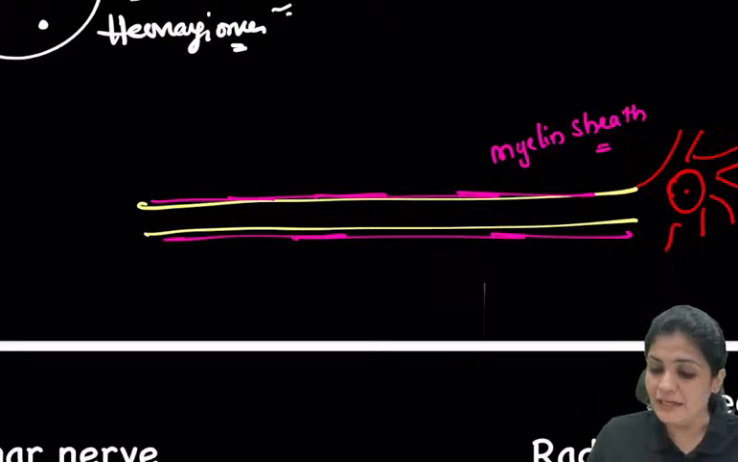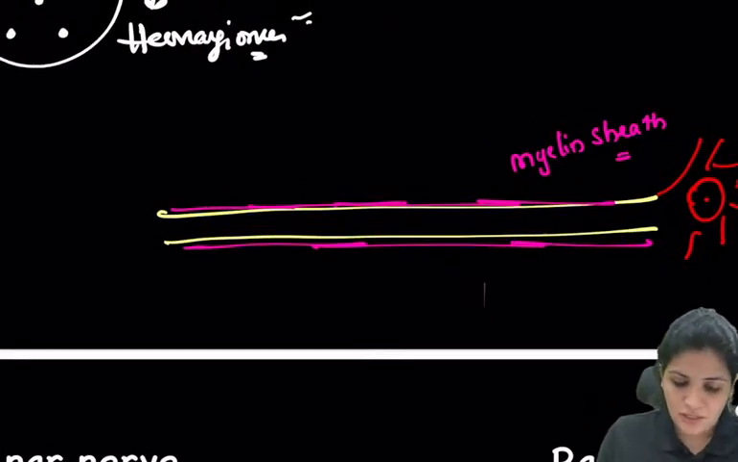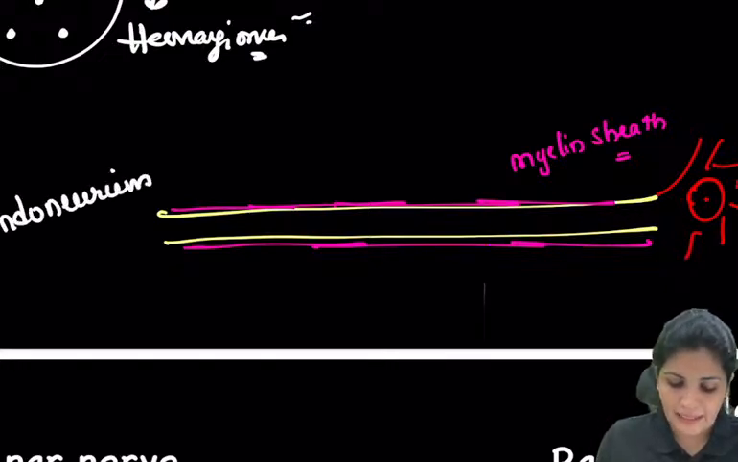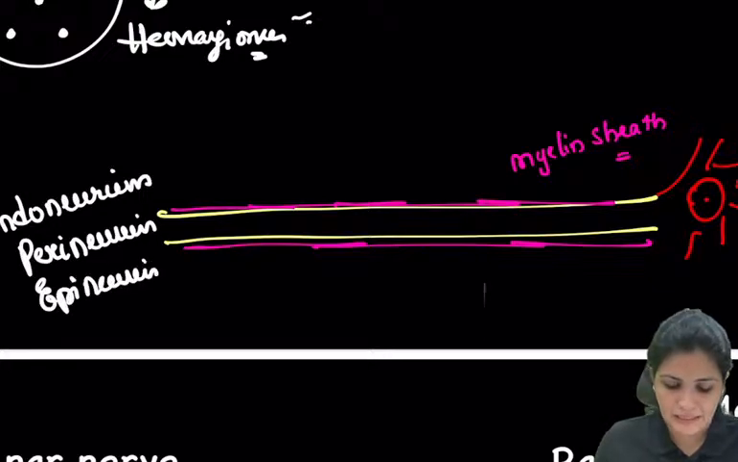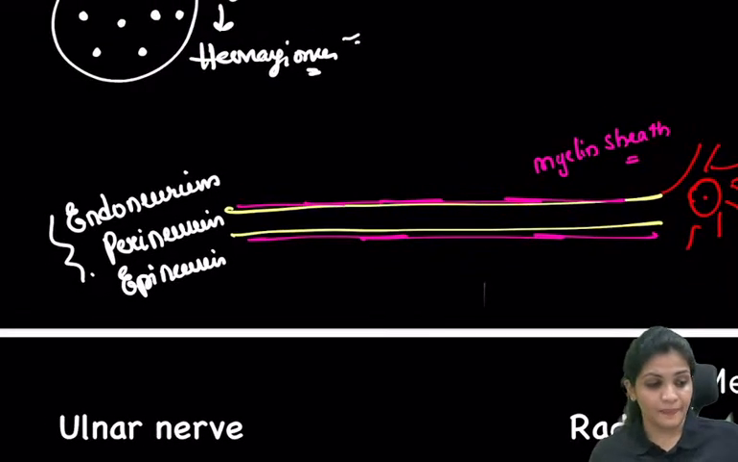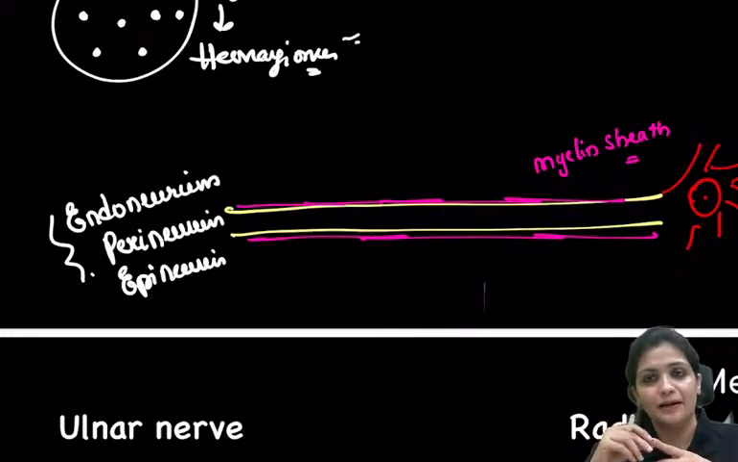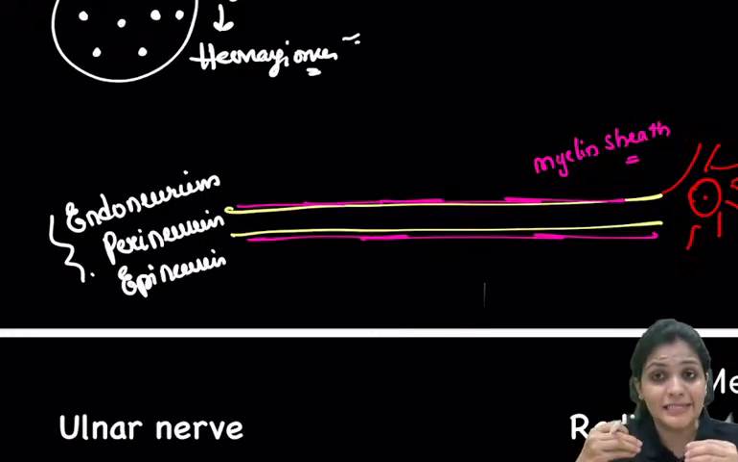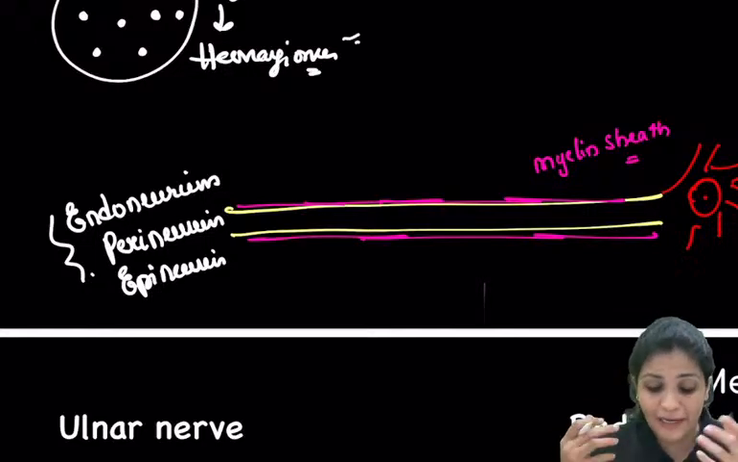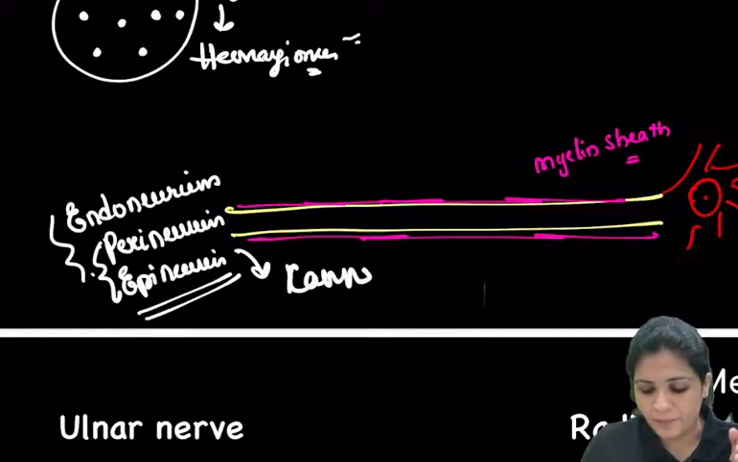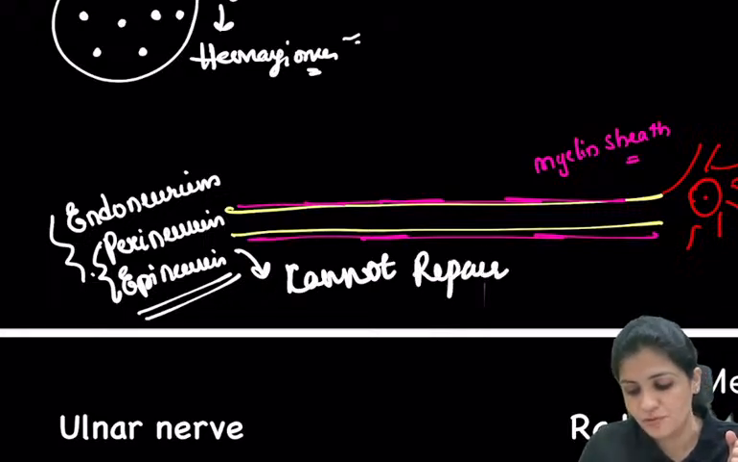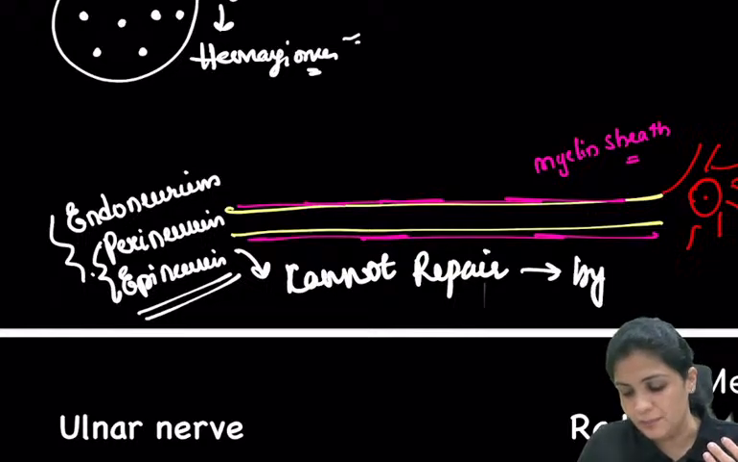There are three important layers which you have to remember. The first one is your endoneurium. Endo means inside. Then it is covered by your perineurium and then your epineurium. These are the three layers of the nerve. Whenever there is damage to the endoneurium, the nerve can still repair itself. But if it damages the perineurium and epineurium, it cannot repair by itself. You have to repair it surgically.